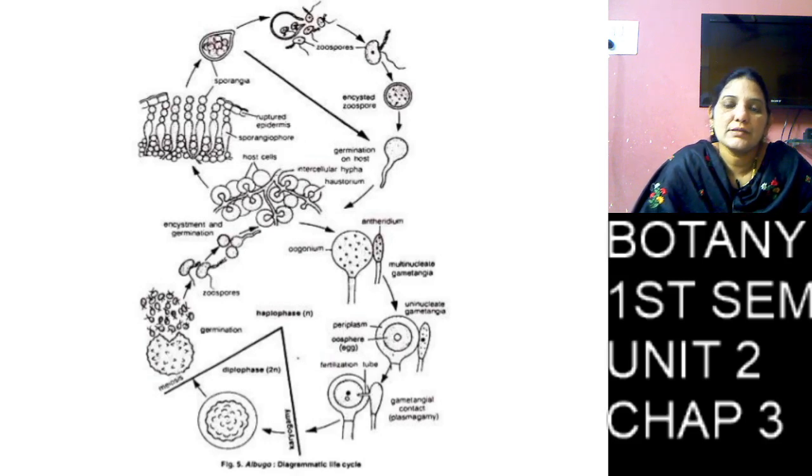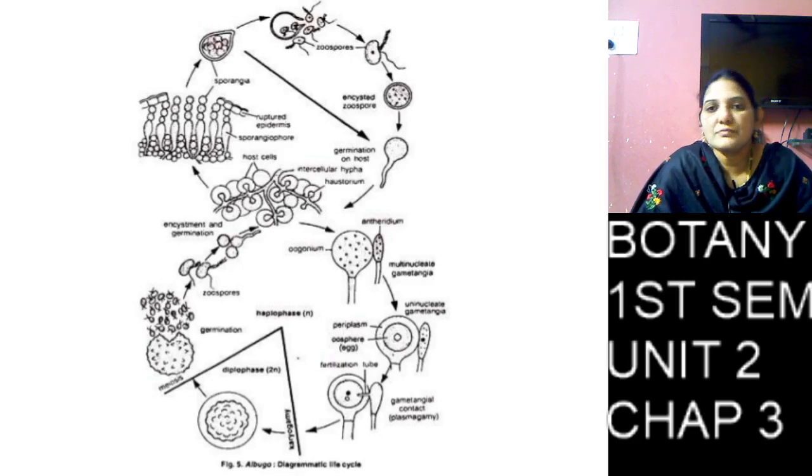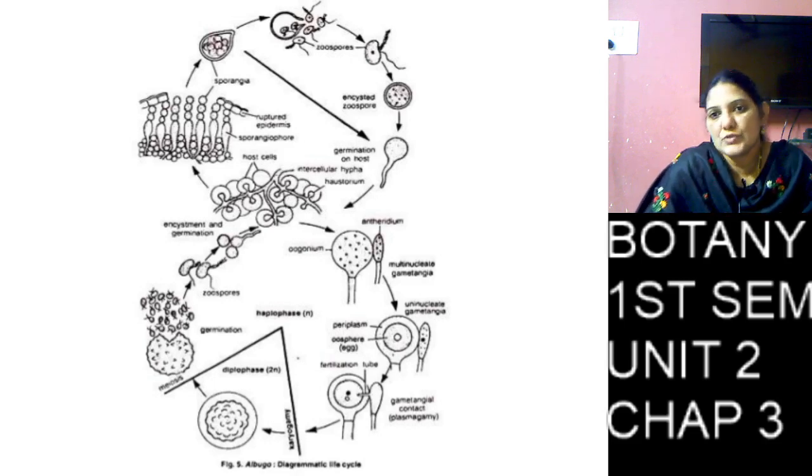In the direct method, the temperature is 15 to 20 degrees, and the conidia germinate and develop one germination tube, and they enter the host cell and form mycelium. Then in the indirect method, at below about 15 to 20 degrees, they form one round thick layer, and they undergo so many divisions and form zoospores.